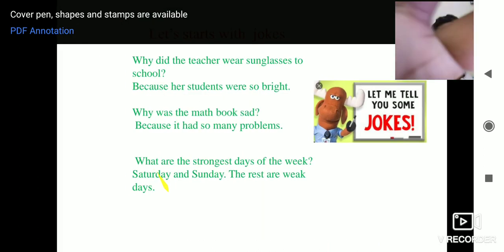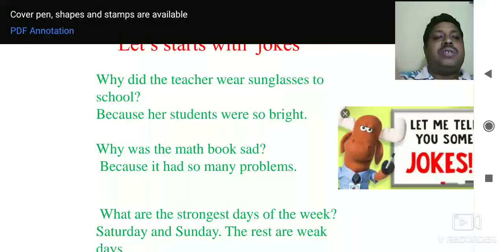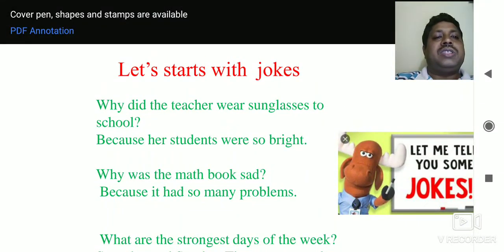Let us start with a joke. Why did the teacher wear sunglasses to school? Because her students were so bright.